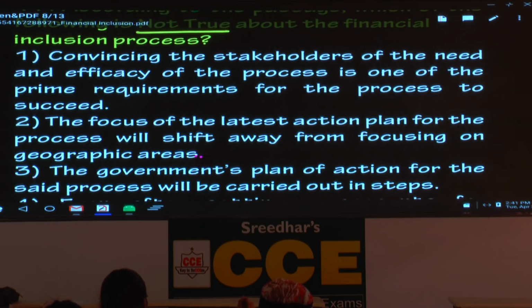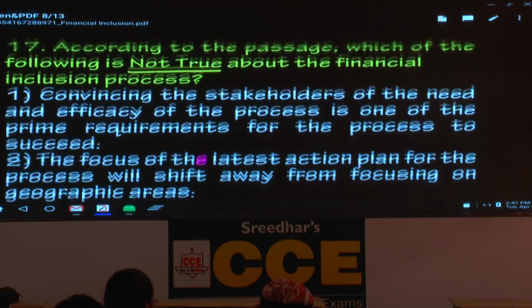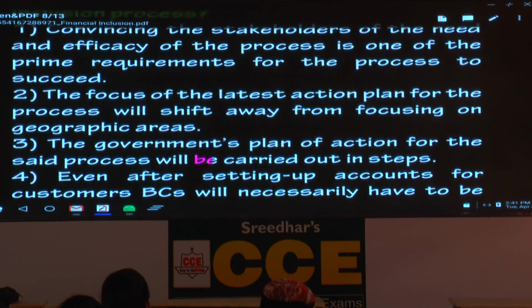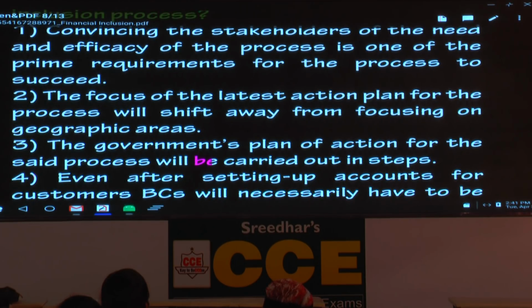Now, what is the question number, this one? 17. Not true. These are very difficult, time-taking. There are 2 ways. You read quickly, and somewhere you find explicit information, you cross-check. If it tallies, you have to ignore. If it doesn't tally, it is not true.